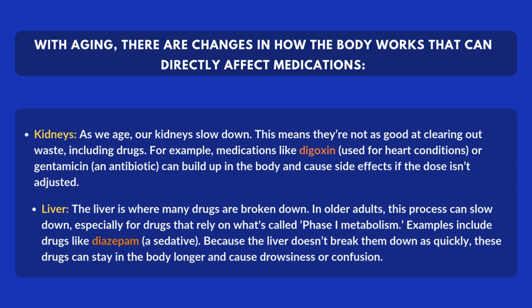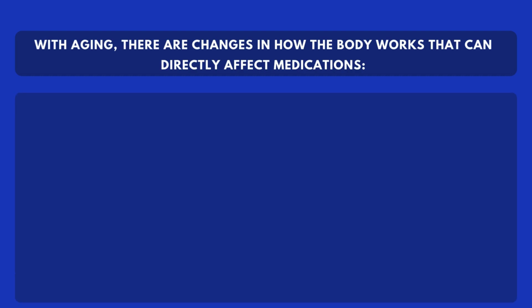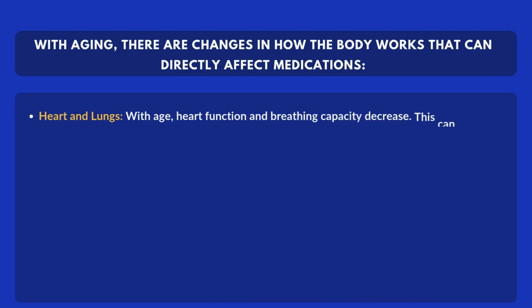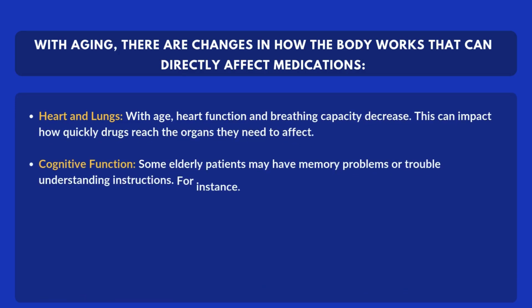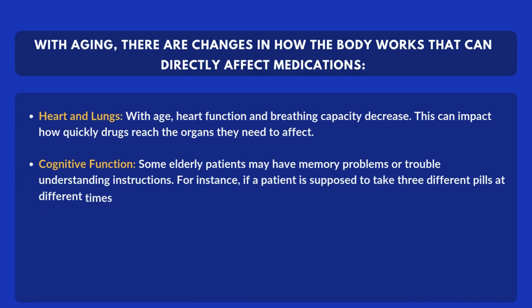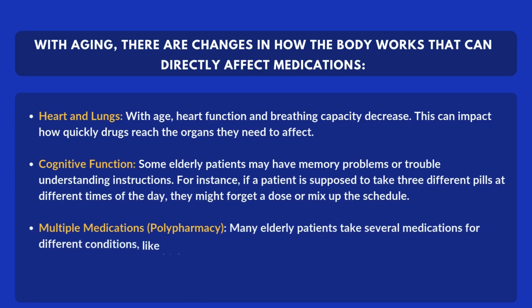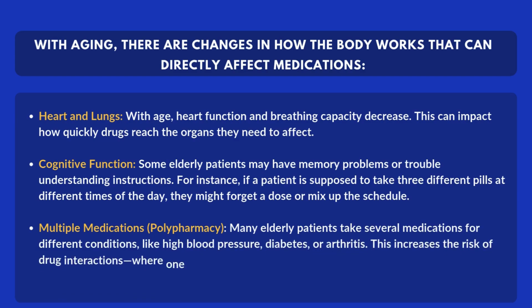Because the liver doesn't break them down as quickly, these drugs can stay in the body longer and cause drowsiness or confusion. Heart and lungs. With age, heart function and breathing capacity decrease. This can impact how quickly drugs reach the organs they need to affect. Cognitive function. Some elderly patients may have memory problems or trouble understanding instructions. For instance, if a patient is supposed to take 3 different pills at different times of the day, they might forget a dose or mix up the schedule.